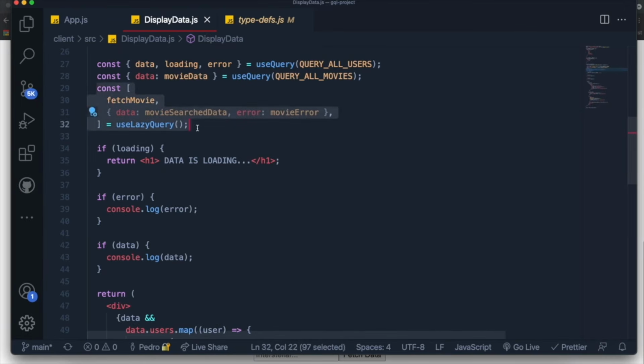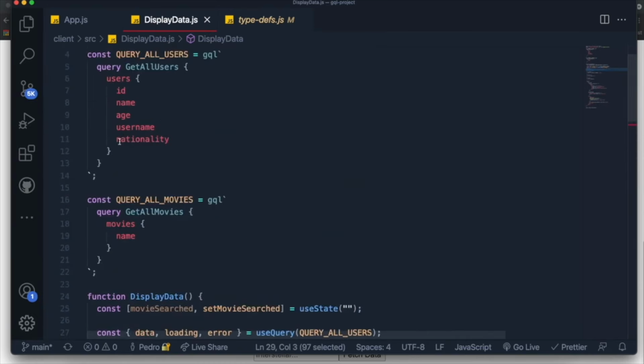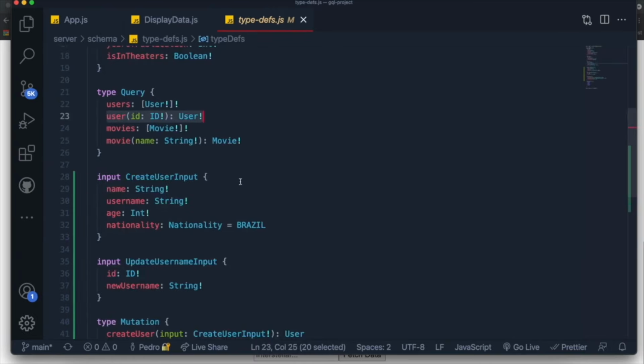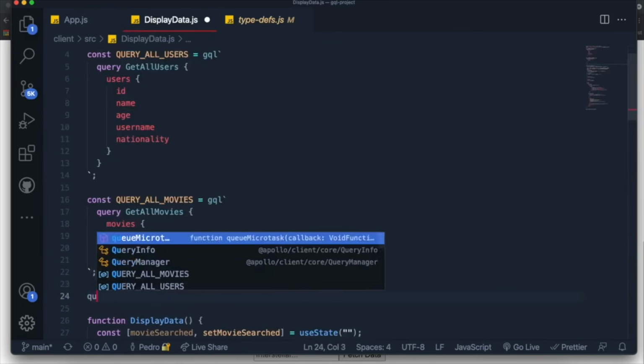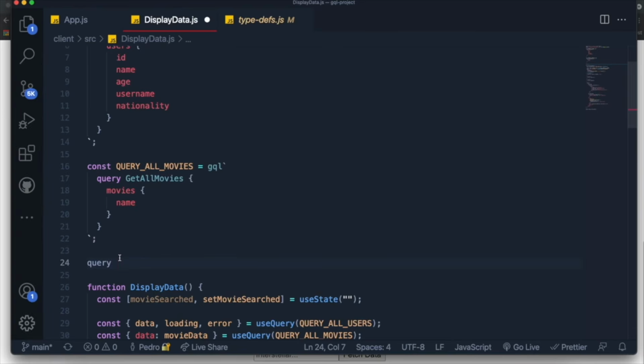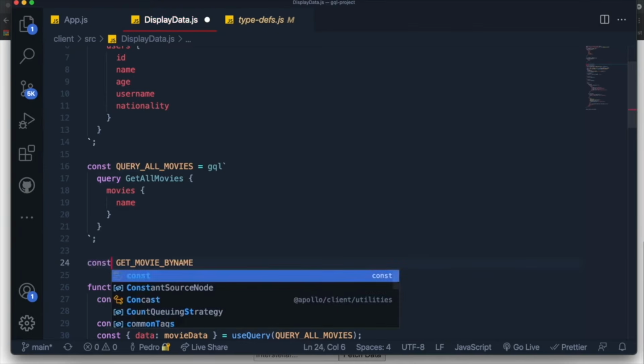Now we need to write our query that is going to be used to fetch the data. So for getting a movie, it's a bit different from these ones over here, because if you recall, we need a variable, right? We have a variable over here, which is the movie name that we need to pass. So we need to specify that whenever we write our query over here. So I'm just going to say query, and then I want to say GET_MOVIE_BY_NAME like this. Oh, I completely forgot that this is not query, this is const.